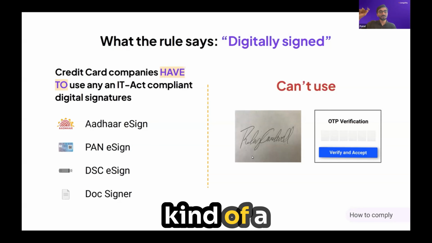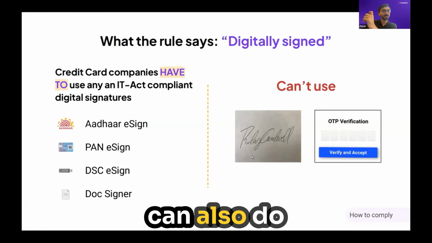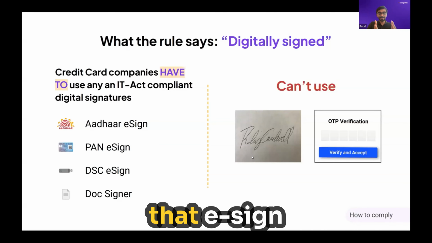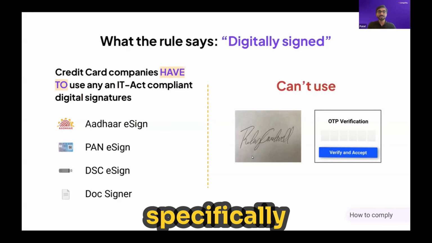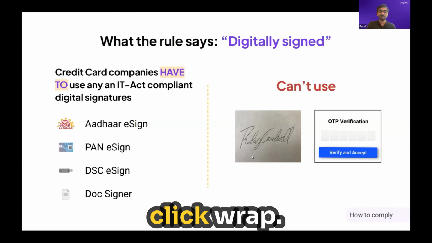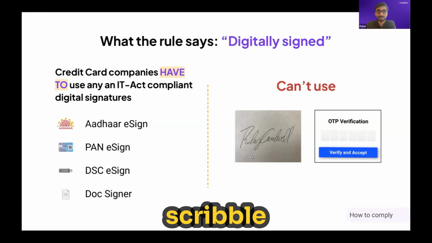There is a kind of a fifth one, a niche one used in some cases, I think for eNach, if I'm not wrong, where via KYC you can also do a sign. That's not very common for retail document flows. But basically the point is that eSign is confined to these specifically mentioned types of sign. You definitely cannot use clickwrap, which is a form of I accept, yes or no box, or a virtual scribble signature if you're doing it digitally.